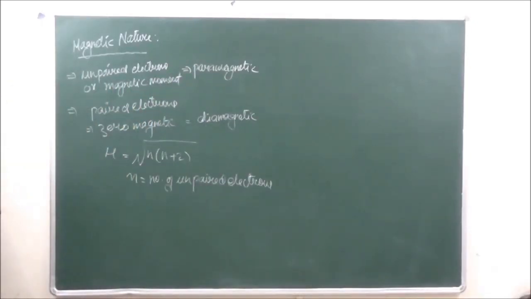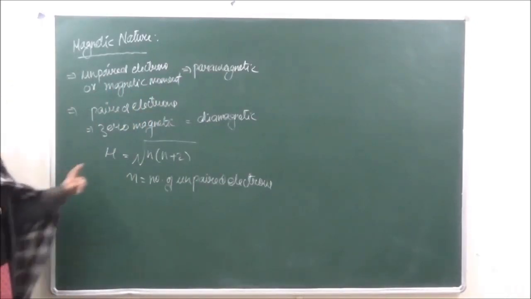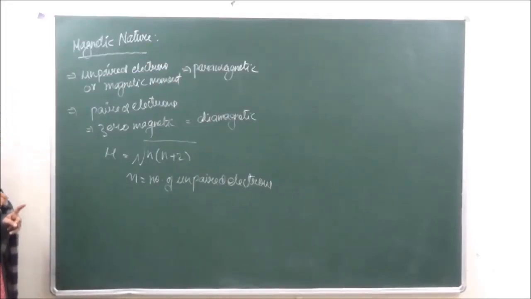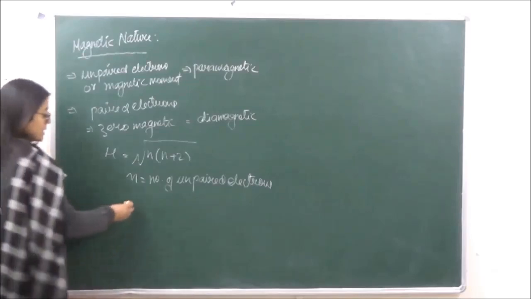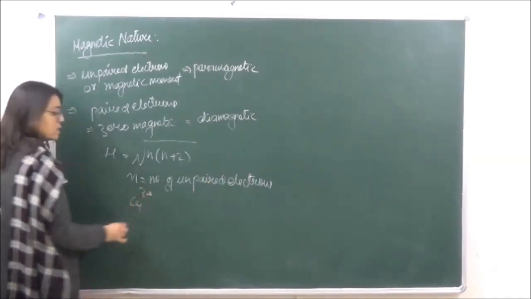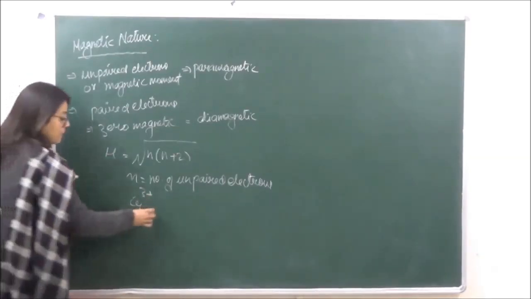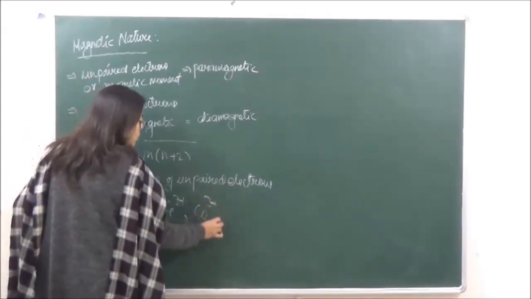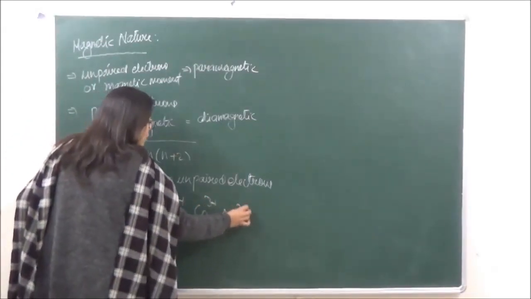So the greater the number of unpaired electrons, the greater the value of mu and the greater the paramagnetic nature. So what question comes from this? Which of the following is most paramagnetic? They have given you Cr3+, Fe3+, Co3+ and Ni2+.